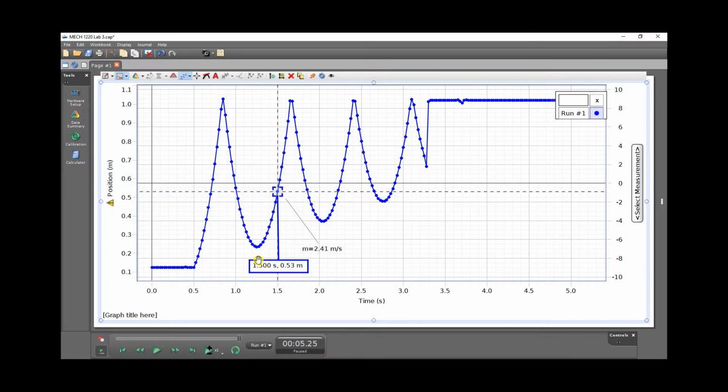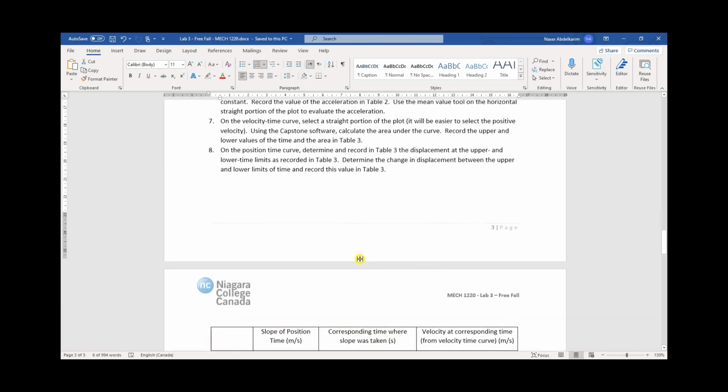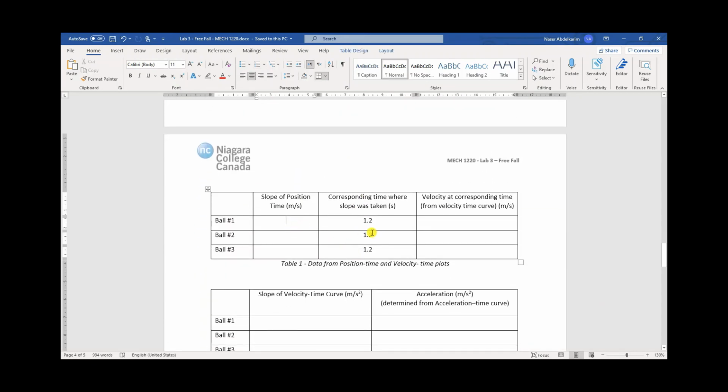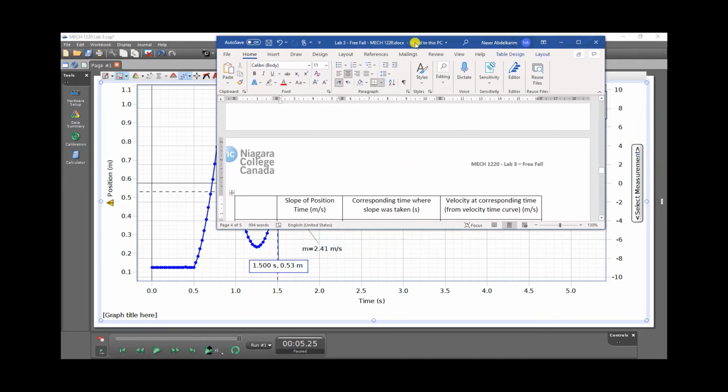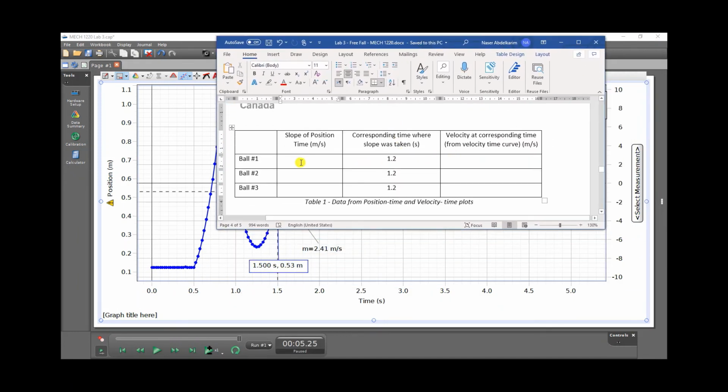So at 1.5 seconds the height was 53 centimeters and the velocity, or the slope, was 2.41 meters per second. So you are going to come to this table and type in 2.41 meters per second. Okay, I'll do this for 1.5.